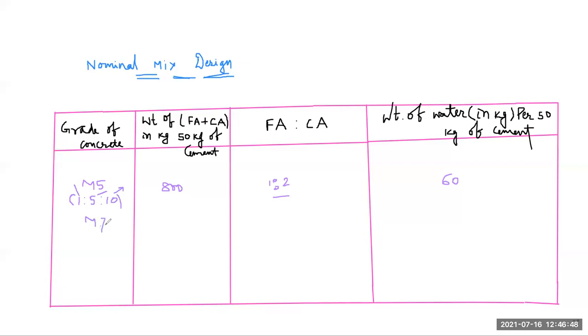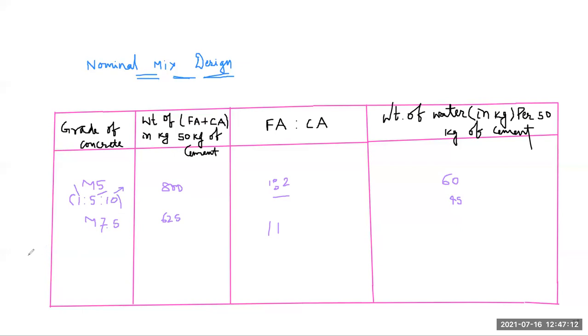M7.5. So for M7.5 grade of concrete, the weight of coarse aggregate plus fine aggregate we use is 625 kg. Next here also this ratio is 1:2. Here the weight of water we use is 45. So here 45 kg of water is used.